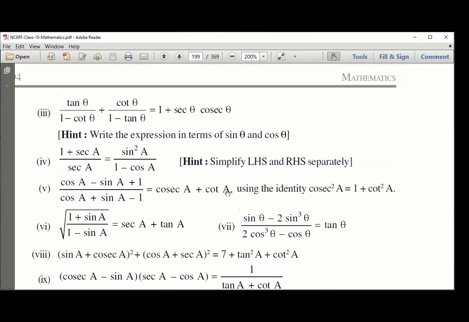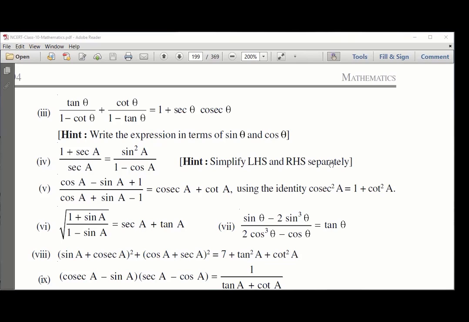I don't think only one approach is right. There are many. What different approaches can go in your mind? Let's discuss the approaches. Question number 4, (1 plus sec A) by sec A equals sin square A by (1 minus cos A).